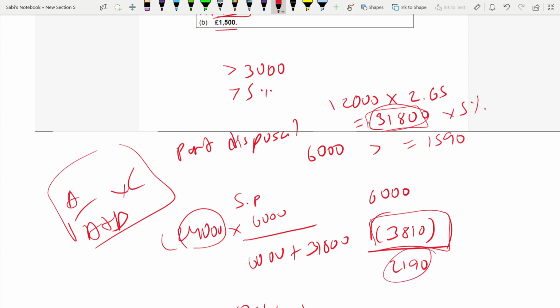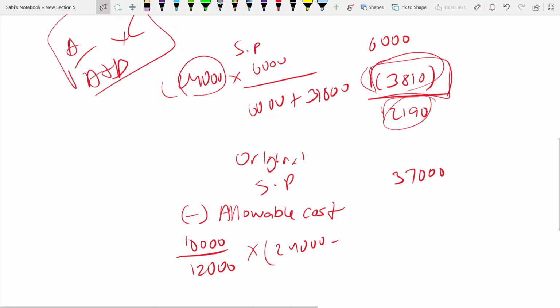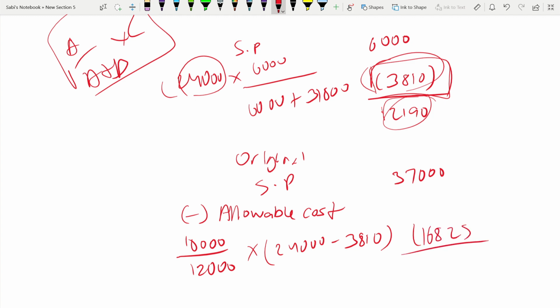Because when there is a sale of rights nil paid, it's a part disposal, and that's how we got this chargeable gain. To get this chargeable gain, we needed this cost, but this cost you can't take in the actual disposal as an allowable cost. That's why you have to deduct it from the allowable cost. You have to take it out. 3,810, 16,825. Part disposal, you have to take it out.